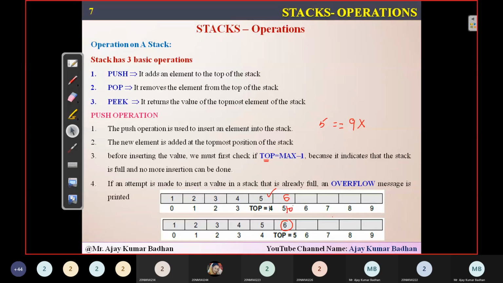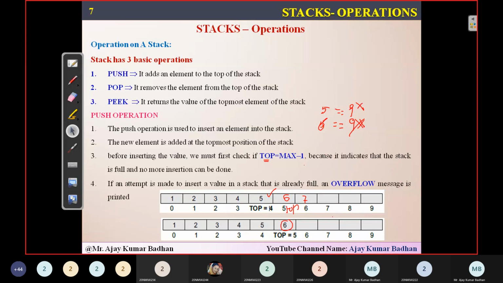Now top is pointing to this. Again, if I want to insert another element here, first I'll check the condition. 6 is equal to 9? No, the condition fails. 6 is not equal to 9, isn't it? Top, how much top are we having? 5. Sorry, 5 equal to 9? 5 is not equal to 9, the condition fails.